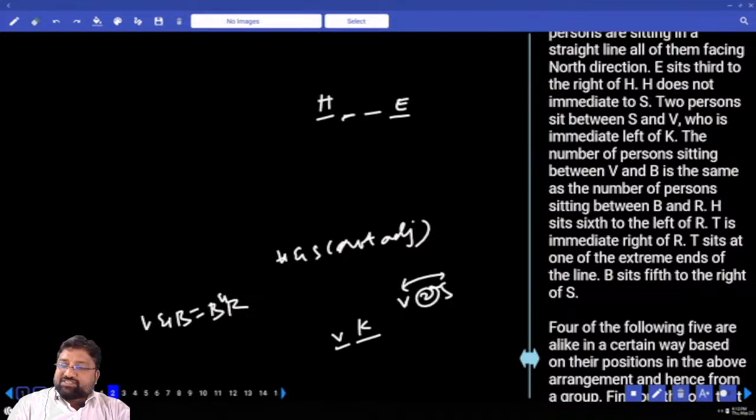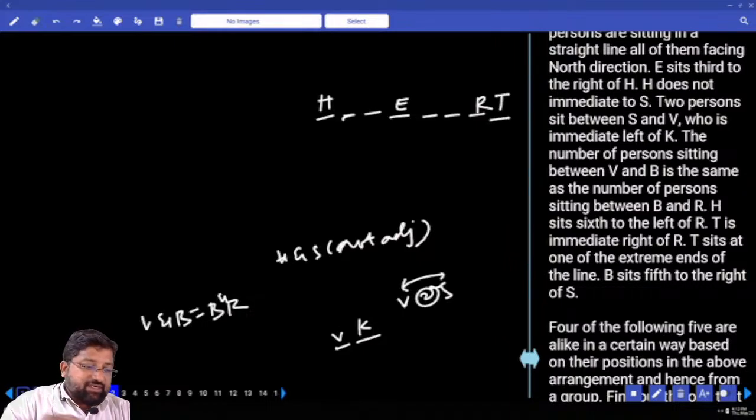H sits sixth to the left of R, that means R sits sixth to the right of H. Everybody is facing the same direction. Next, T sits to the immediate right of R. Next, T sits at one of the extreme ends of the line.